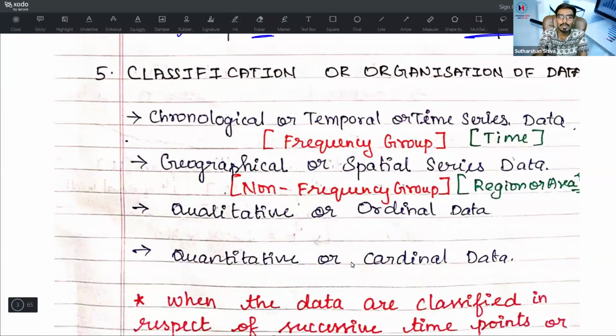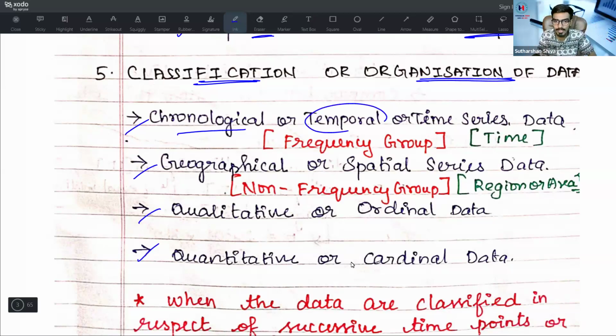Then come to classification. Classification is known as organization of data. First part is known as collection of data. Then it is classification. The classification part is further divided into 4 parts. One is chronological. Chronological means order wise. It is otherwise known as temporal, or time series data. They can play with the words.